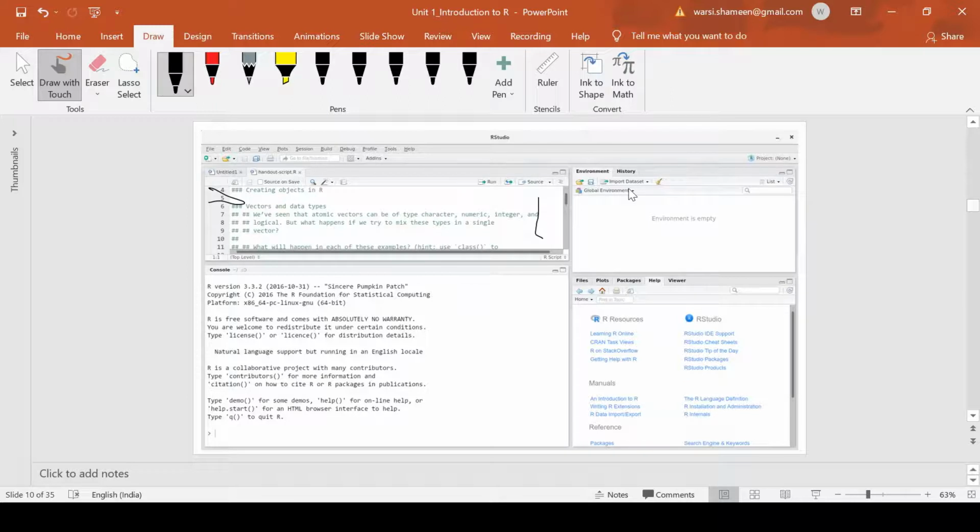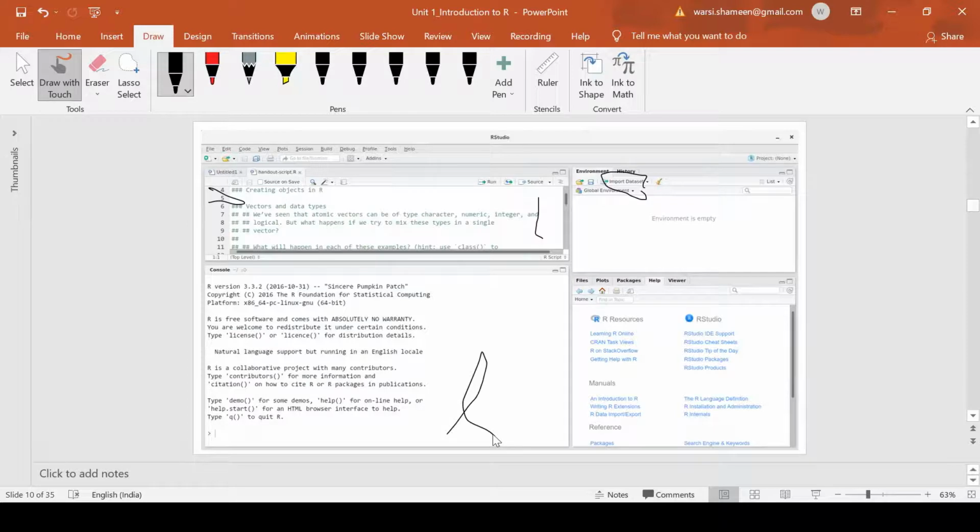From here we can import data sets. We can import Excel, we can import CSV, we can import from SPSS as well. In the coming videos, we will discuss all those things. This is basically the code execution part, and the results you would see over this portion. So here we can see the results. This is how it feels like.